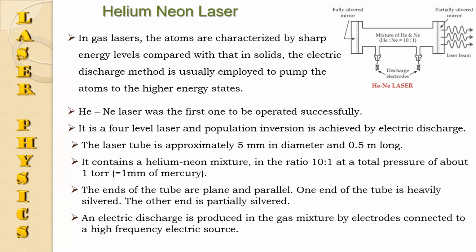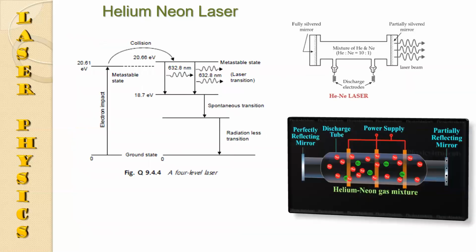Now we look at the energy diagram of the helium neon laser. Look at the figure.